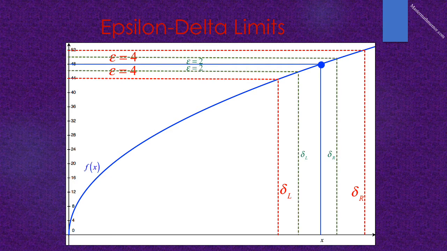If we want more accuracy, then we can place our sensors 2 inches above and below 48 inches at 46 and 50 inches high. Doing that will give a corresponding value of delta L and delta R shown in green. The smaller the value of epsilon, which is the distance from 48 where we place our sensor, the smaller the values of delta.